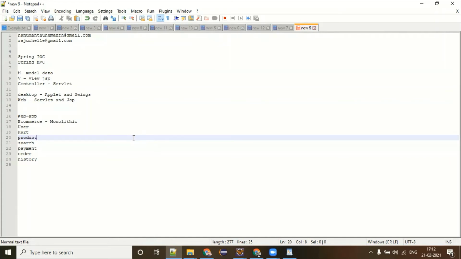But remove the independent one from here. And when you think about this, making your modules as services independently working, then it's nothing but your microservices. So monolithic to microservices.